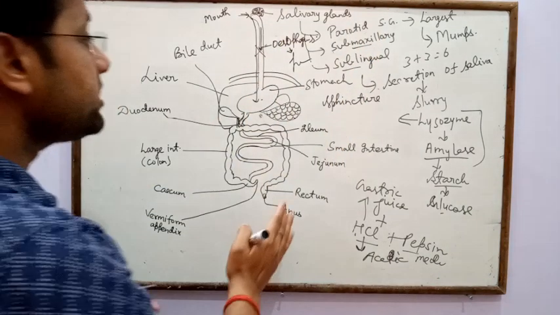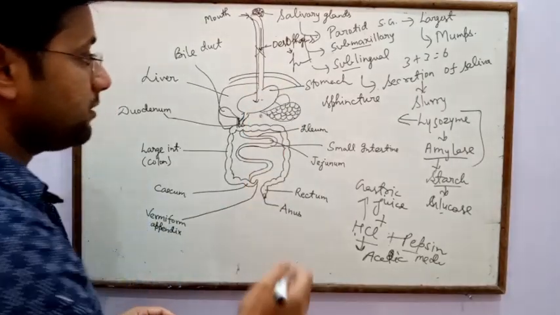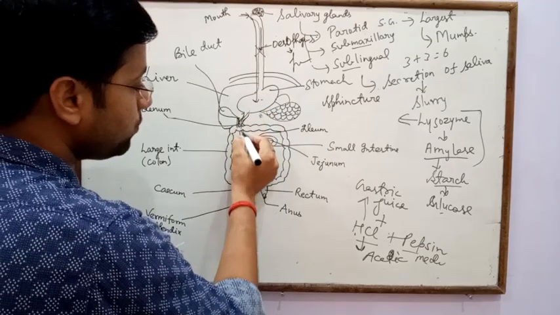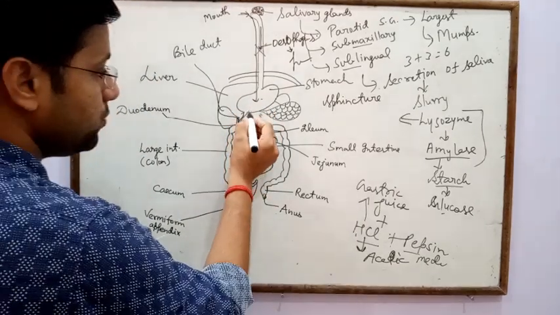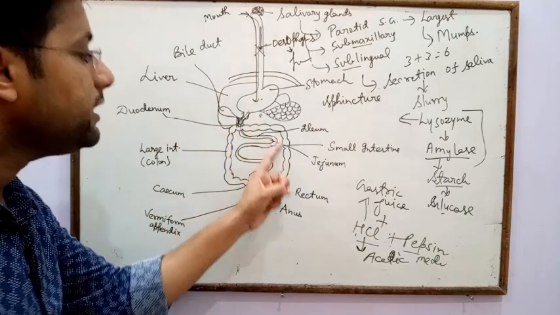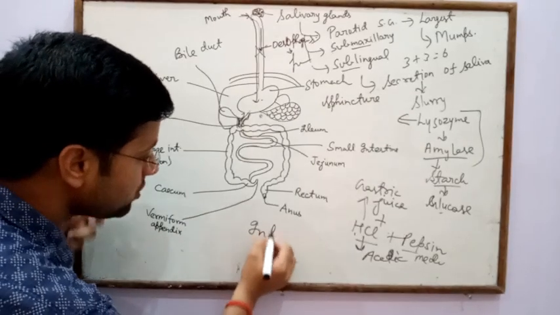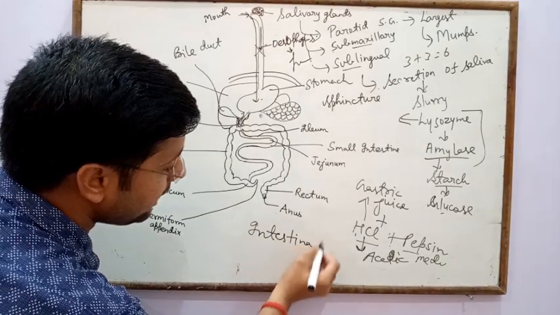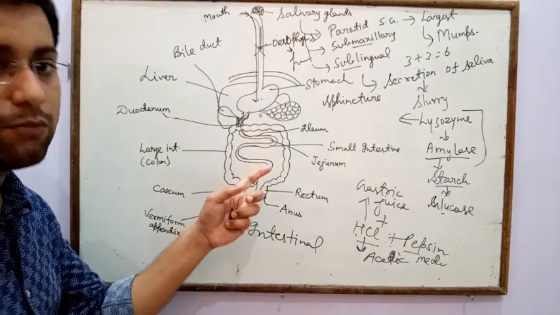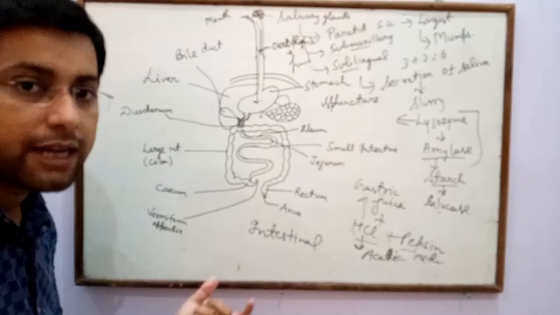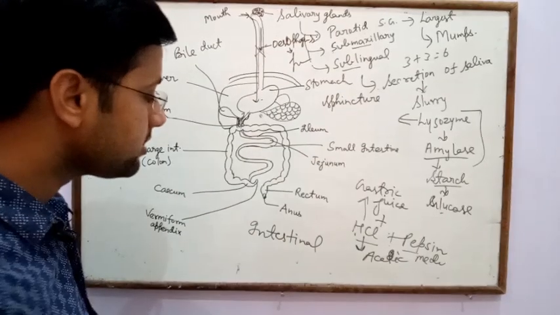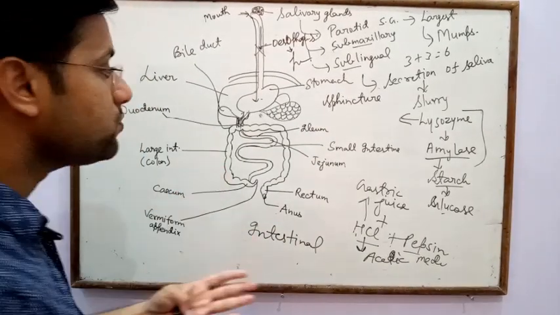After that, digested food is absorbed in the stomach, and undigested food is transferred into the small intestine. The U-shaped structure of the small intestine is called duodenum, and in the small intestine intestinal juices are present. Complete digestion occurs in the small intestine. So the small intestine is the site for complete digestion of food, where food material is digested with the help of intestinal juices.